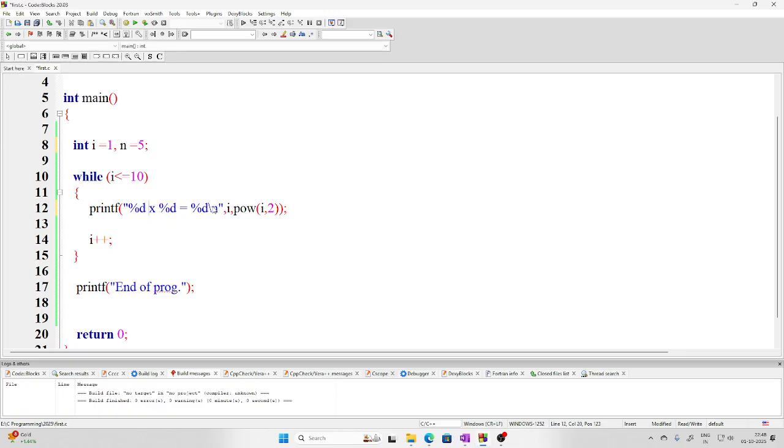So in the place of the first percentage d, this 5 will come. Then in the place of this, i will come. And here, i into n will come. That's it. Now you have converted that square program into your table program.